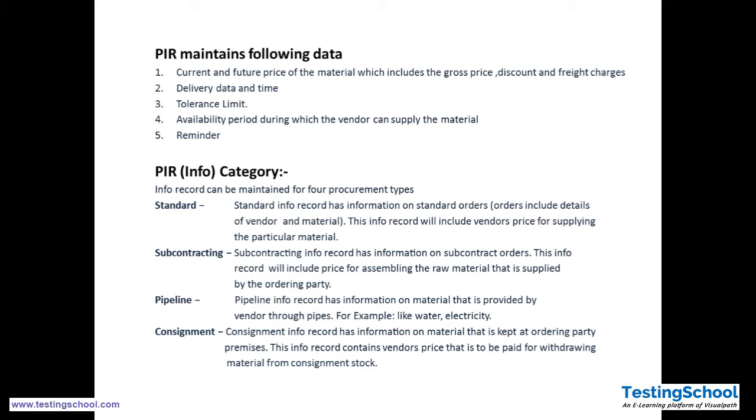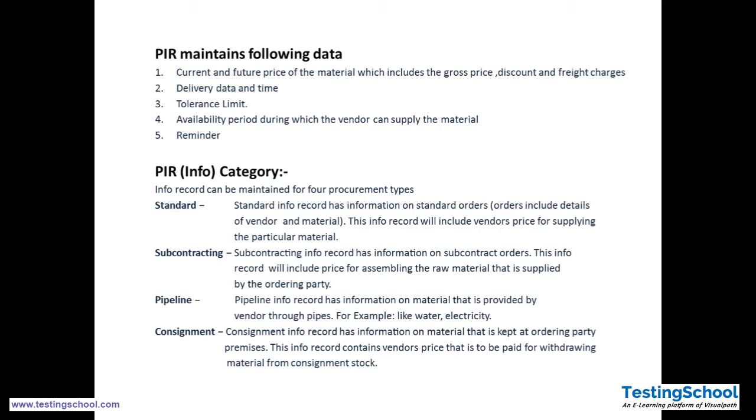For standard purchase, there is a standard info record, and this info record will include the vendor price for supplying a particular material. Subcontracting is when the material is given for some partial assembling or partial service.